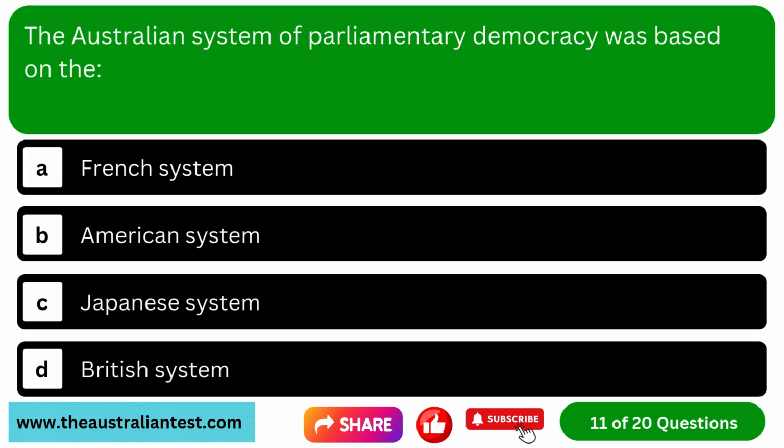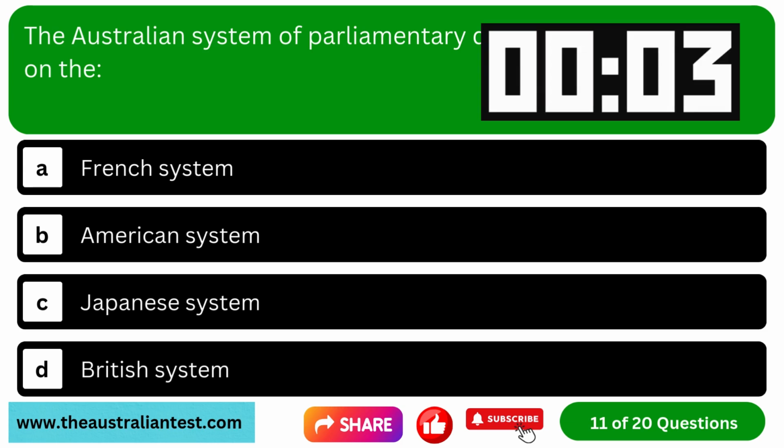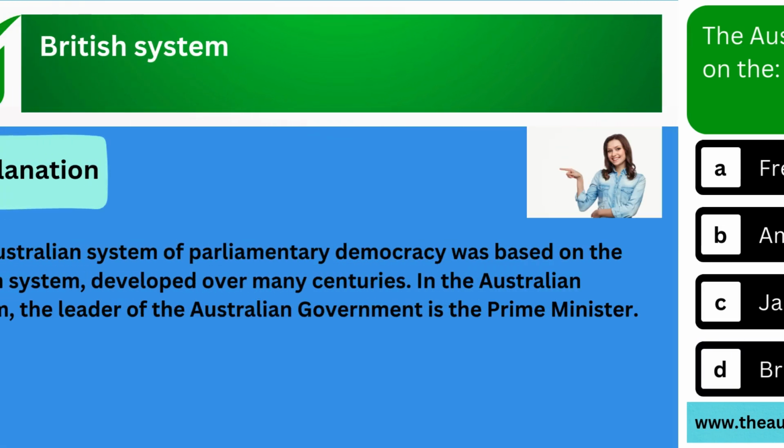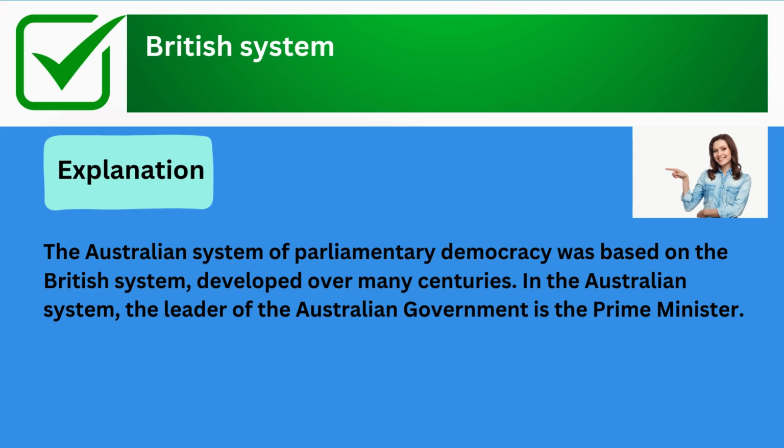Question 11. The Australian system of parliamentary democracy was based on the Option A, French system. Option B, American system. Option C, Japanese system. Option D, British system. The correct answer is British system. Explanation: the Australian system of parliamentary democracy was based on the British system developed over many centuries. In the Australian system, the leader of the Australian government is the Prime Minister.